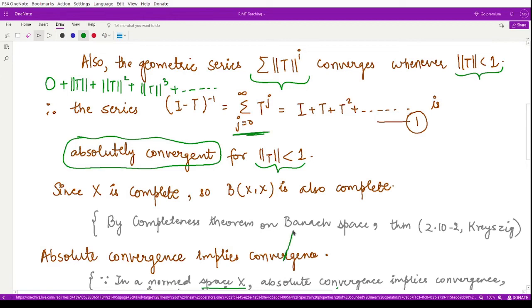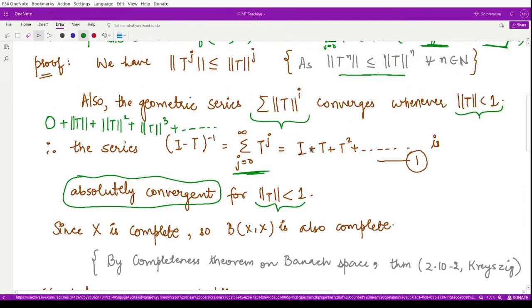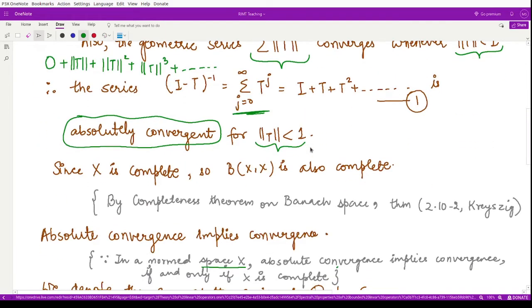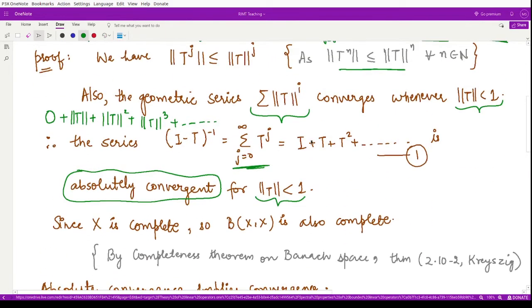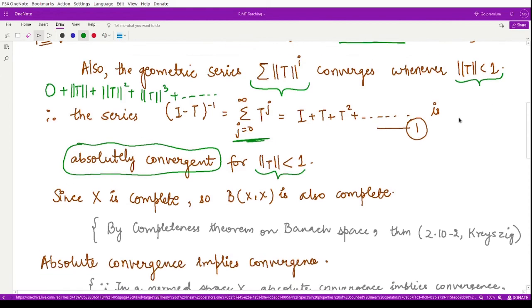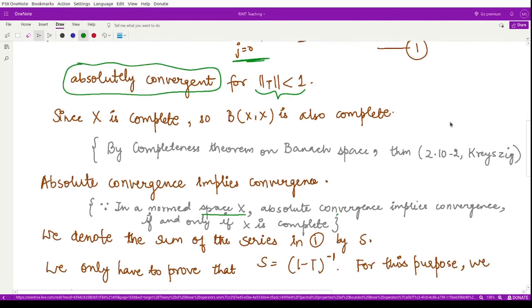So we have shown that this infinite series is convergent, and moreover that it is a GP series having the common ratio as the norm of operator T, which is less than 1.